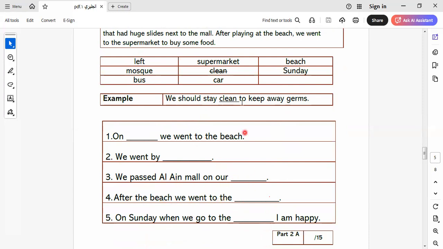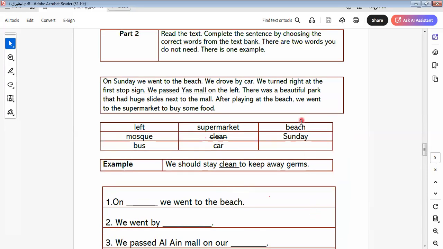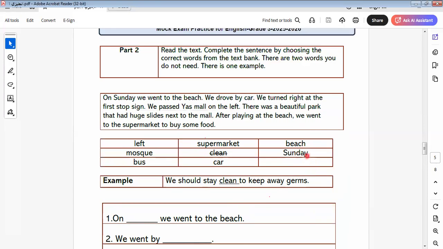After the beach, we went to the supermarket. On Sunday, when we go to the beach, I'm happy. When we go to the beach, it will be here.